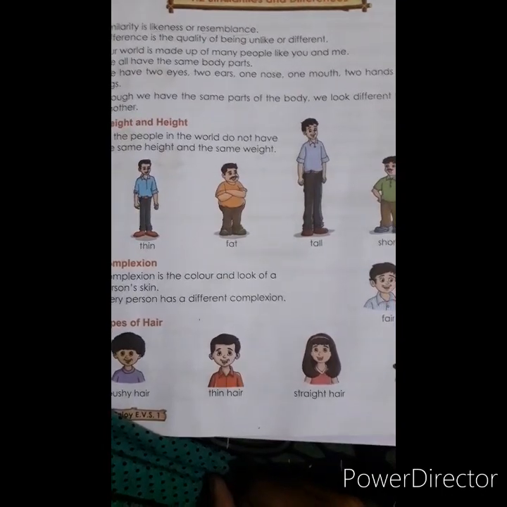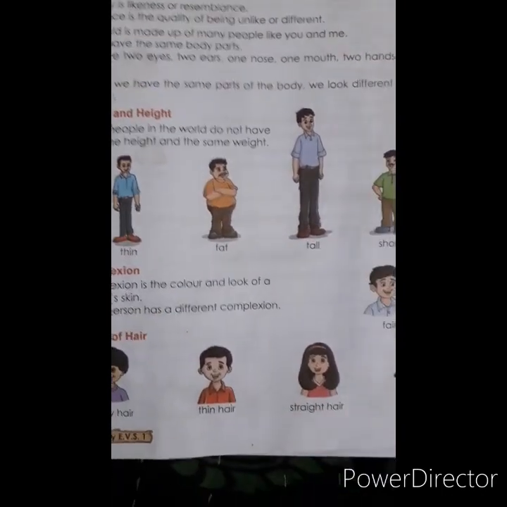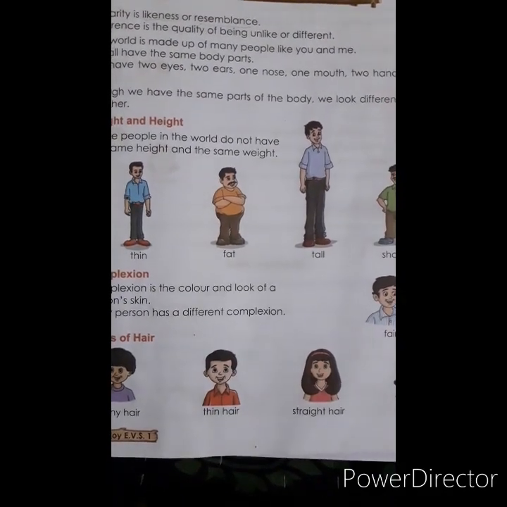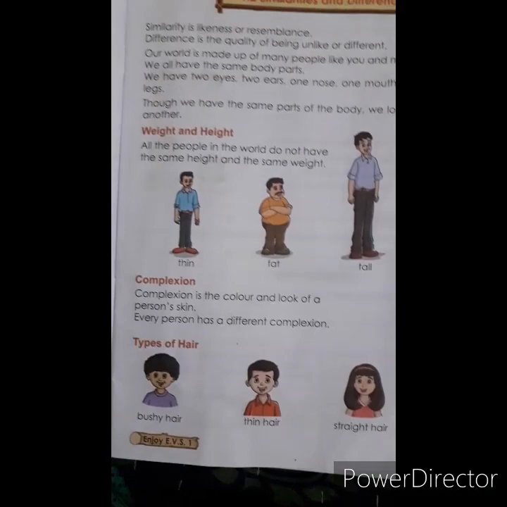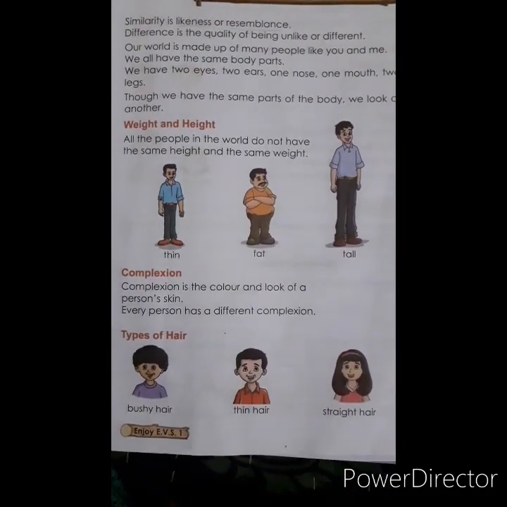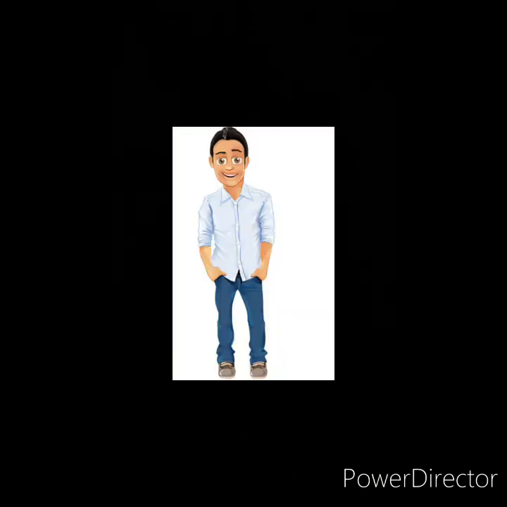Look at you and me. Or look at your friend and you. Both are different. Weight and height. All the people in the world do not have the same height and the same weight.